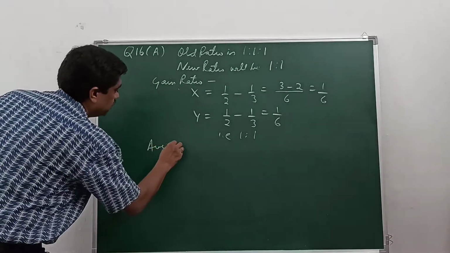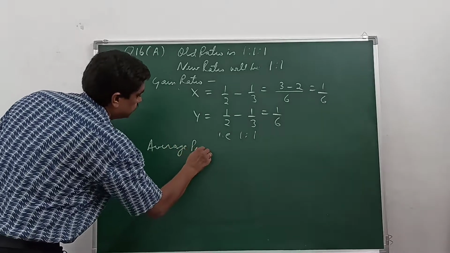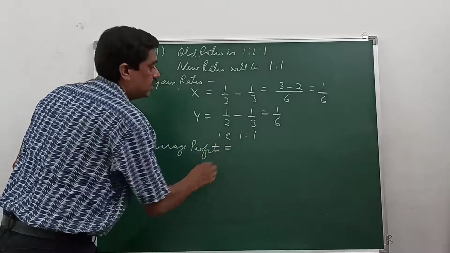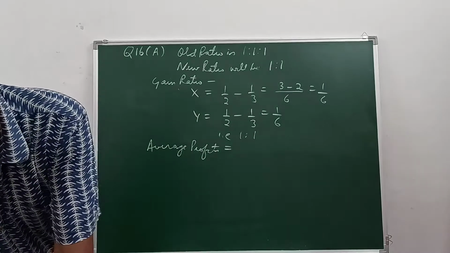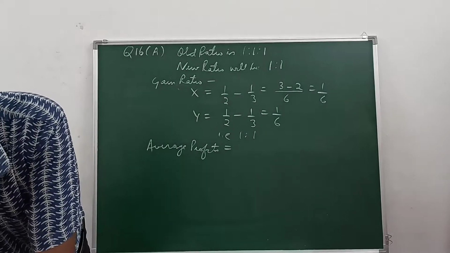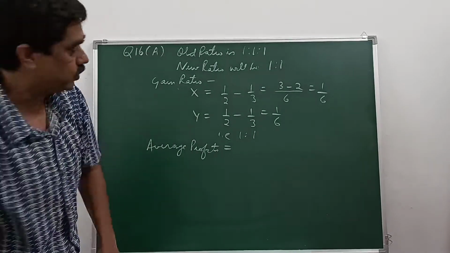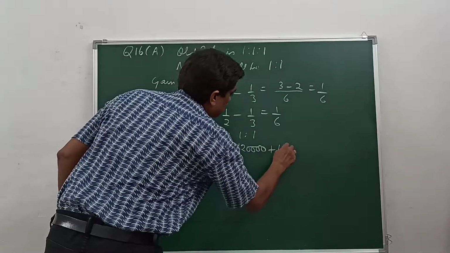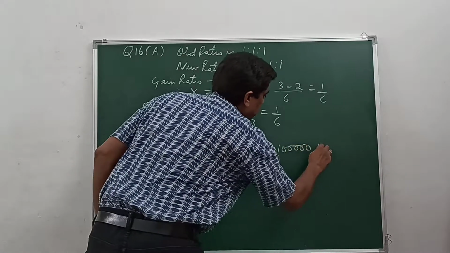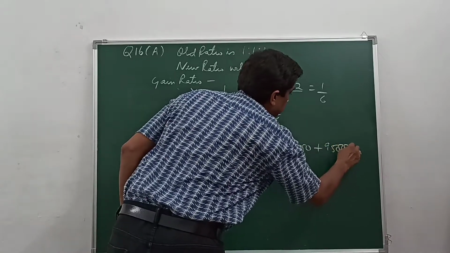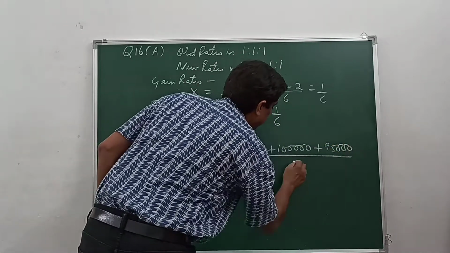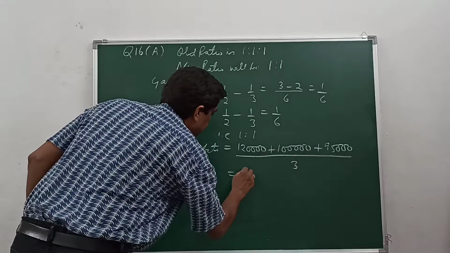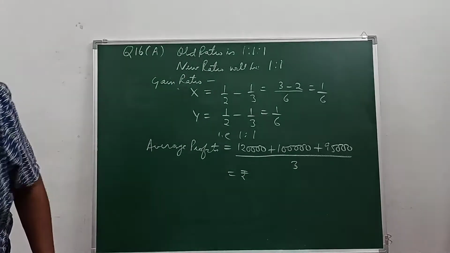Now how to find the goodwill by average method? Average profits is equal to, we'll add up all the profits. It's given in the question as 1,20,000 plus 1 lakh plus 95,000, divided by number of years, 3. Let's find out quickly.